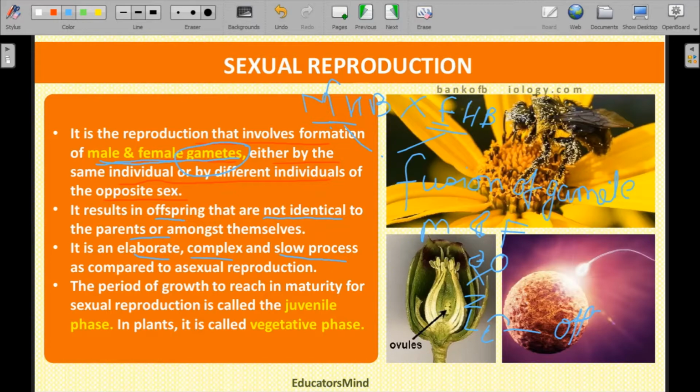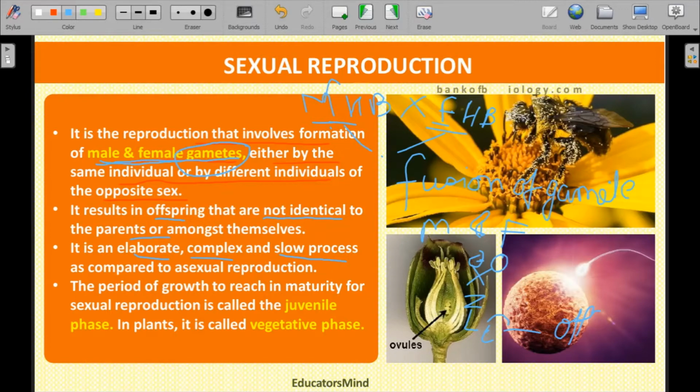That is very fast. But in the case of sexual reproduction it takes a long time. That means that it is a very slow process. Like in the case of human beings, the development and formation of a new offspring takes about 9 months of gestation period.